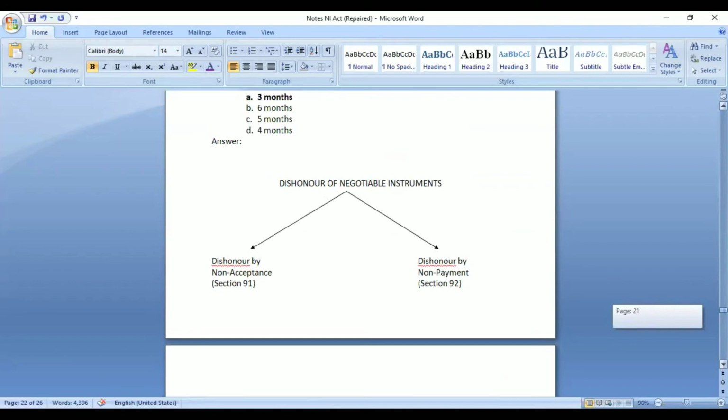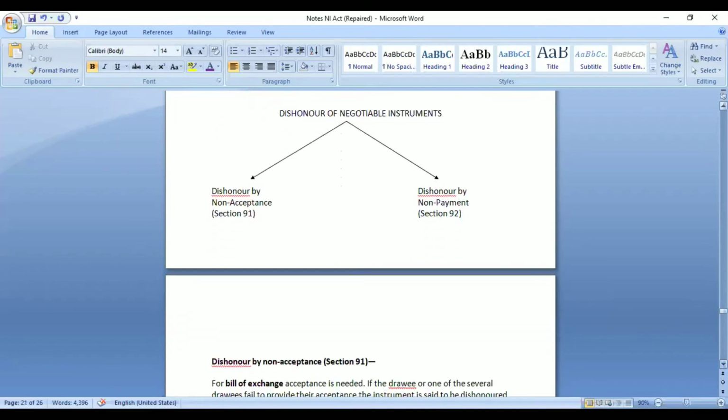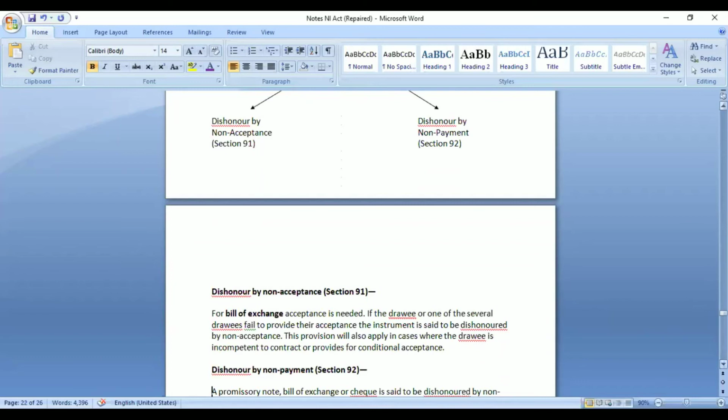Section 91 is applicable only for bills of exchange, because only in bills of exchange we have the concept of giving acceptance. But section 92 would be applicable for all the three different types of instruments. It is dishonor by non-payment.